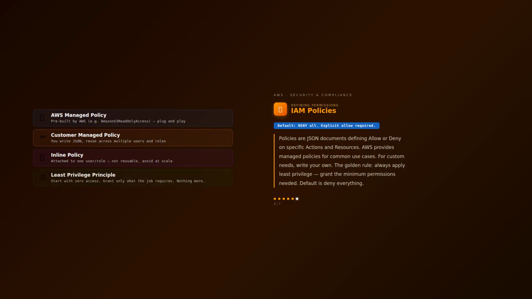Policies are JSON documents defining allow or deny on actions and resources. AWS provides managed policies for common use cases. For custom needs, write your own. The golden rule: always apply least privilege, grant the minimum needed. By default, AWS denies everything. You must explicitly allow.